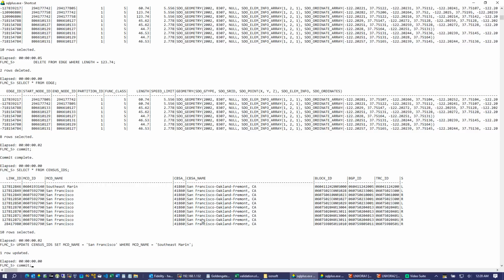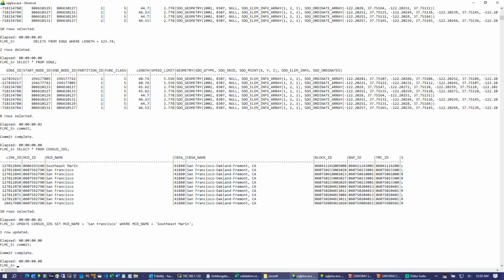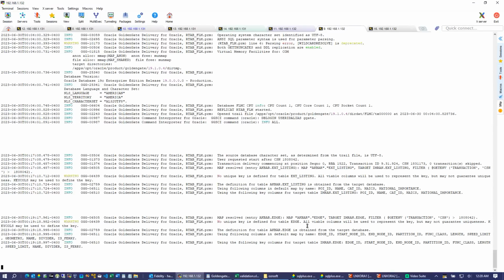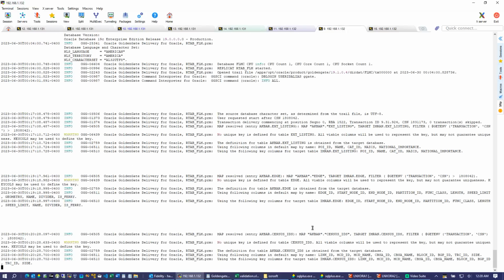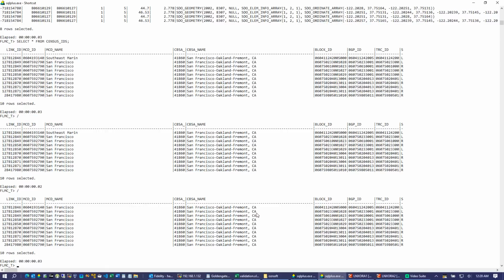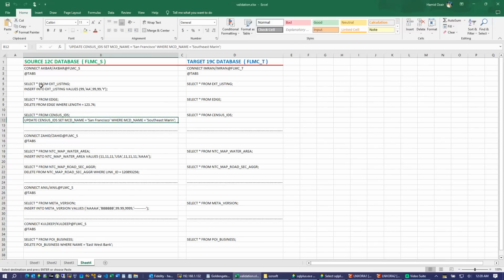Commit. Okay, so before it was Southeast Marin, now it is San Francisco. So insert is working, delete is working, and update is working.